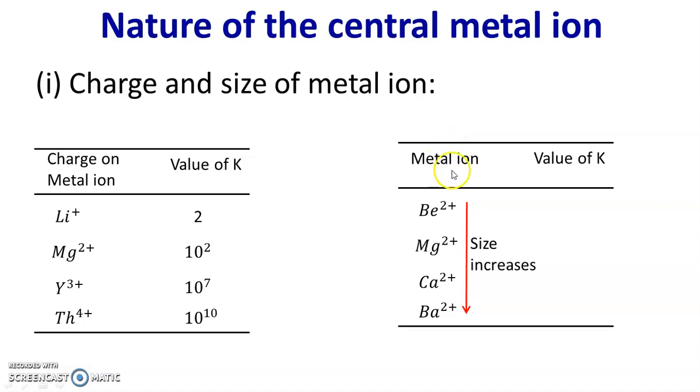For example, consider the alkaline earth metal ions beryllium, magnesium, calcium and barium. All the cations carry a dipositive charge, so the intensity of positive charge is the same, constant. Only the size of the metal ion increases from beryllium to barium.